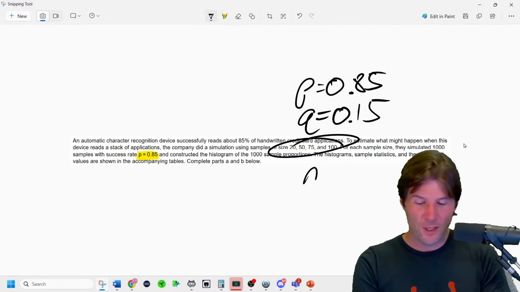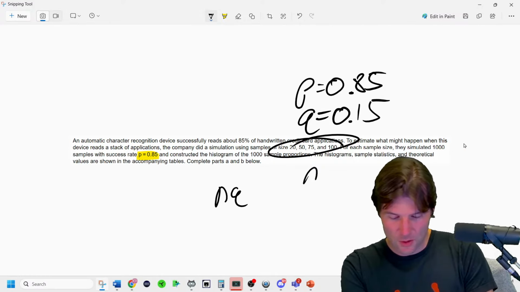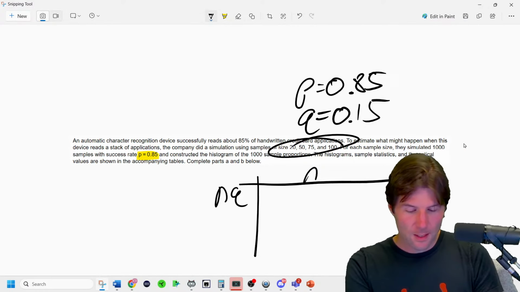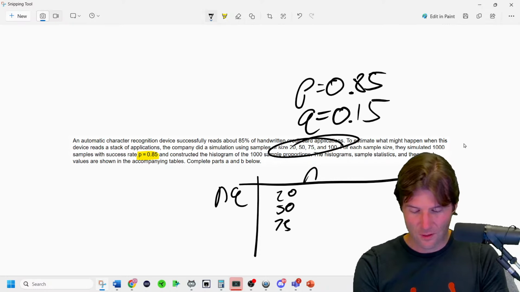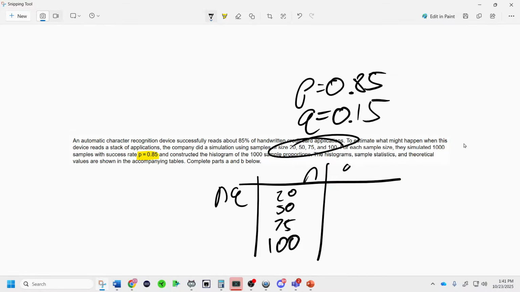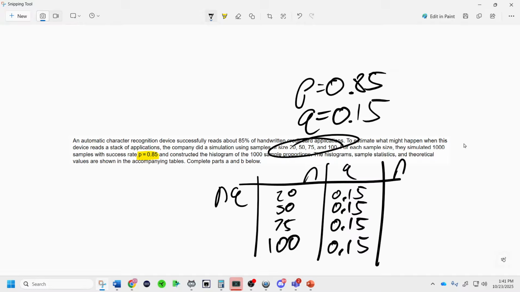So nQ is the small one, with a sample size of 20, 50, 75, or 100. We simply multiply by Q, which is going to be 0.15. If we have a sample size of 100, how many expected failures would we have?